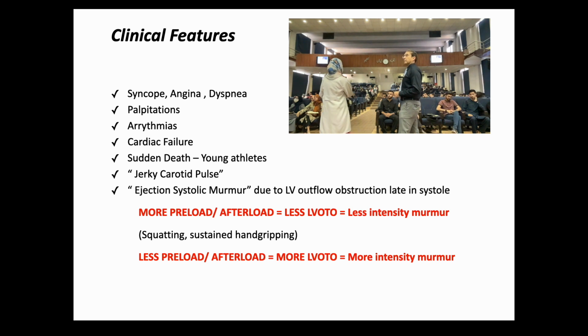So there will be less obstruction. More preload, afterload, less obstruction, and a less intense murmur. On the contrary, if the preload is reduced or if the afterload is reduced, the obstruction will be more. There is an inverse relation. And so the intensity of the murmur will increase.